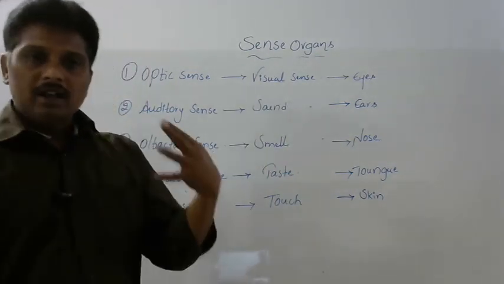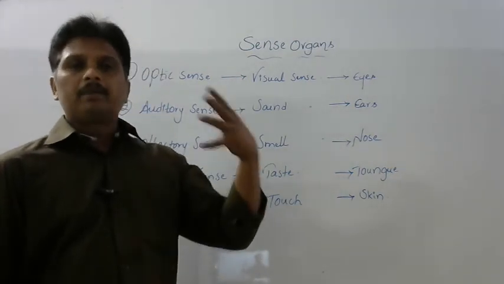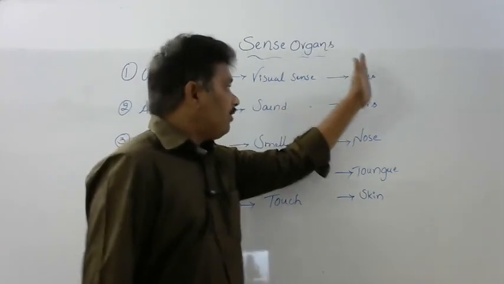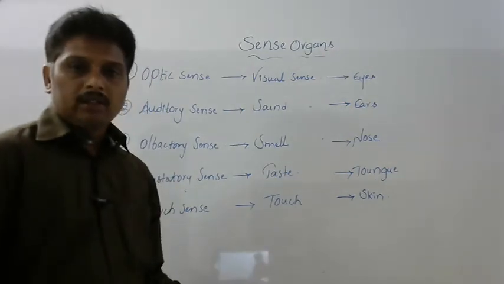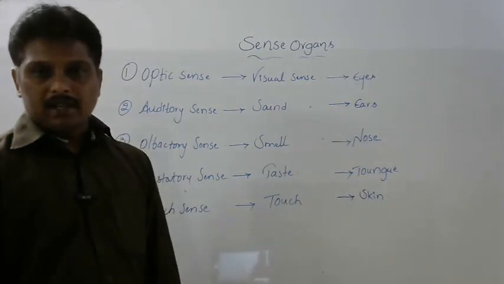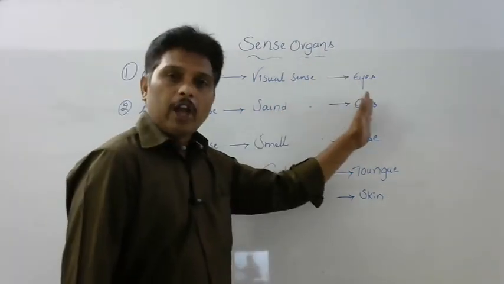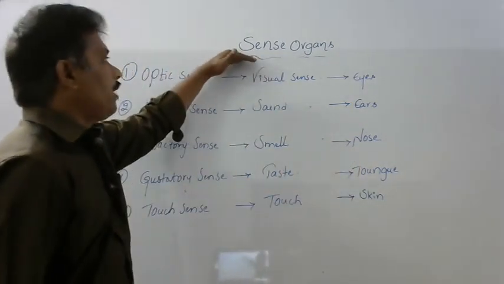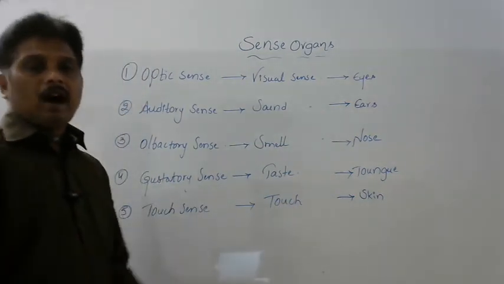When receptor cells identify them and transfer them to the brain, the brain can analyze them and show a response. Then the organism can survive. These 5 organs in our body are equipped with receptor cells. Because of the presence of receptor cells, these 5 organs are able to identify or sense things. That is why they are named sense organs.